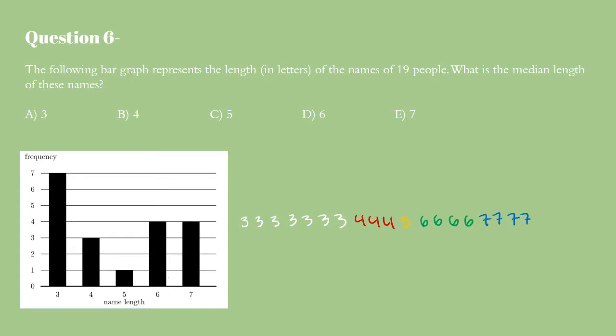So we want to find the median, which is the very middle of all of these numbers. So let's just start crossing out numbers in a way that helps us get to the middle. Let's cross off 4 on each end. Let's cross off another 4 on both ends. Now there are only 3 numbers left, and we can just cross out 1, 1, and the middle is 4. So the answer would be B.